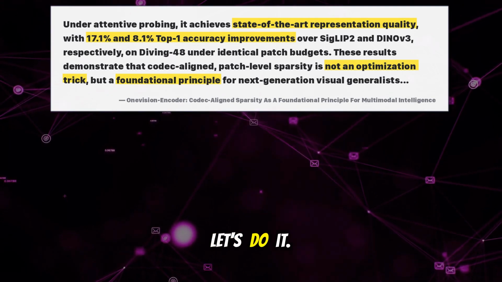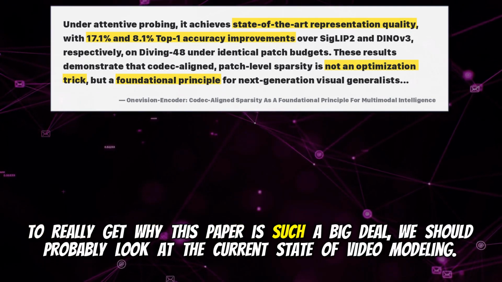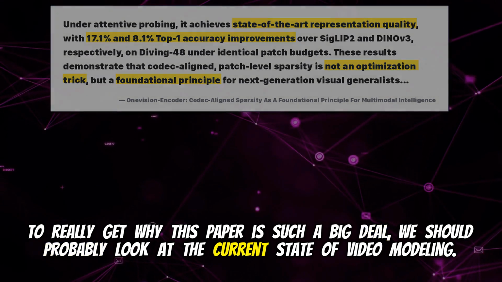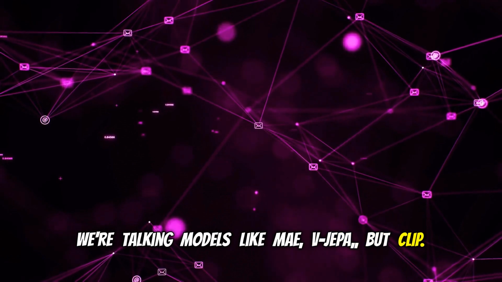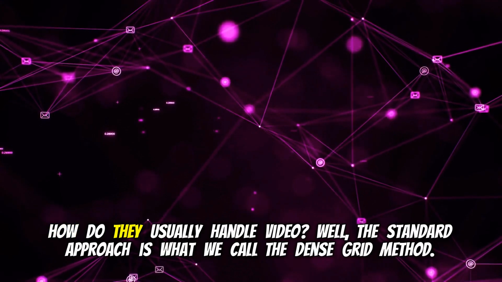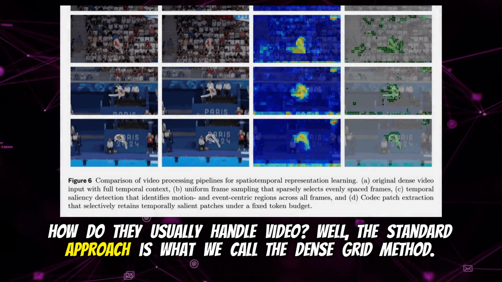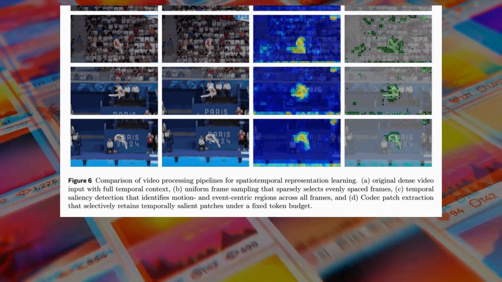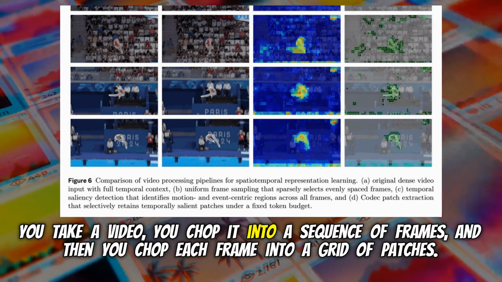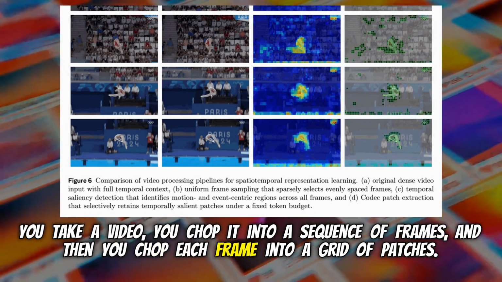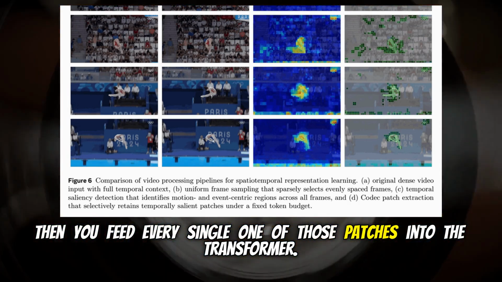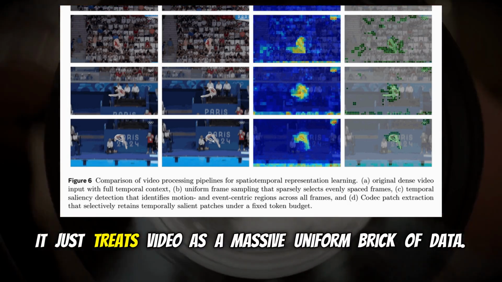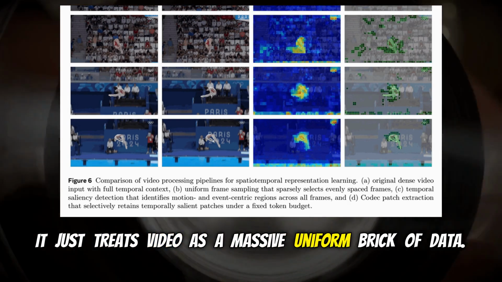Let's do it. So, to really get why this paper is such a big deal, we should probably look at the current state of video modeling. We're talking models like MAE, V-JEPA, CLIP. How do they usually handle video? Well, the standard approach is what we call the dense grid method. You take a video, you chop it into a sequence of frames, and then you chop each frame into a grid of patches. Then you feed every single one of those patches into the transformer. It treats video as a massive uniform brick of data.